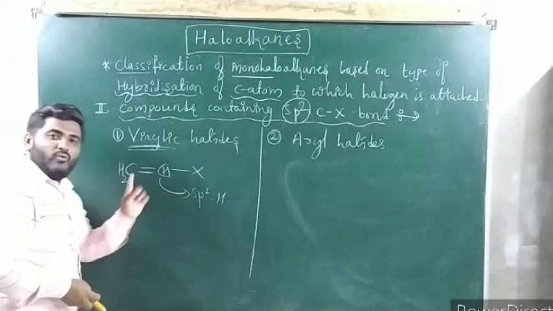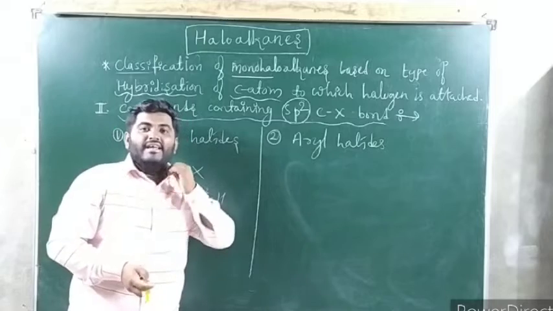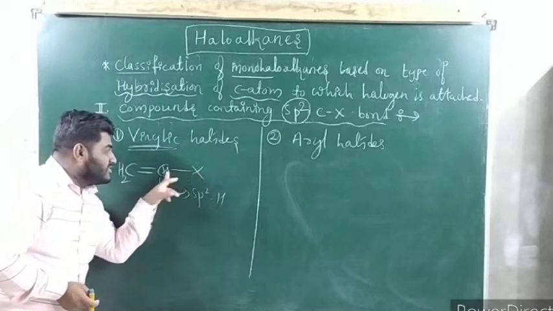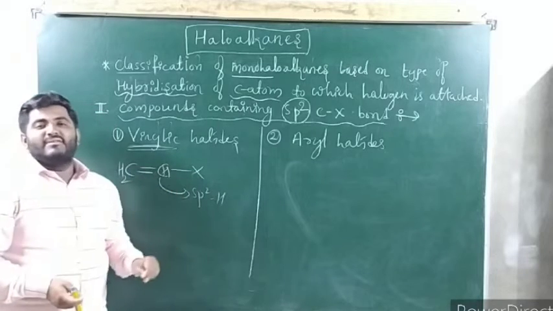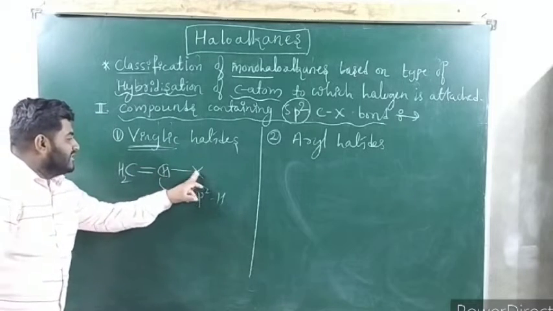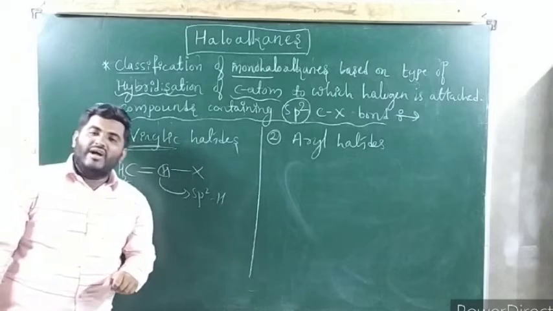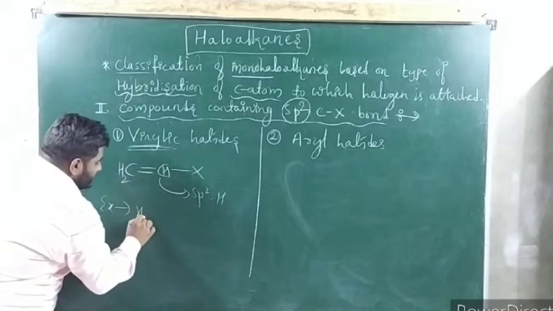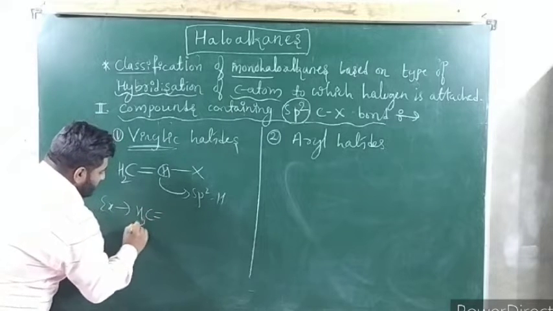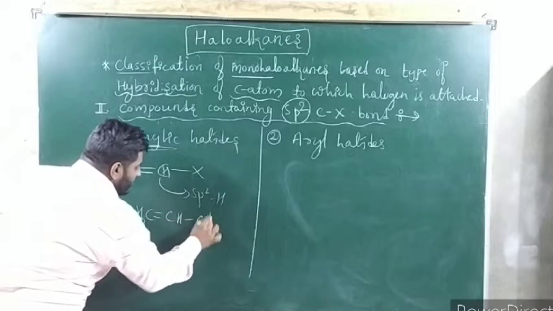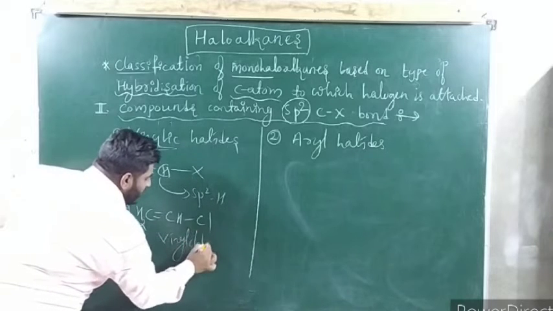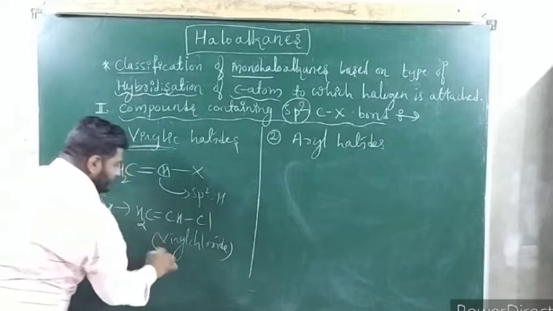What are vinylic halides? Vinylic halides are the haloalkanes where the halogen atom is directly attached to a carbon-carbon double bond, or you can say the halogen atom is directly attached to an sp2 hybridized carbon. You can give an example: vinyl chloride, CH2=CH-Cl. This is called vinyl chloride. This is the name of this compound.